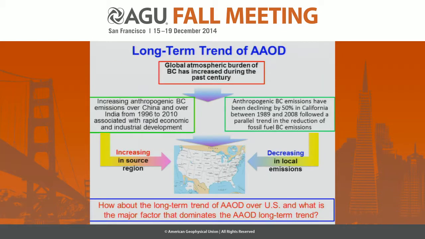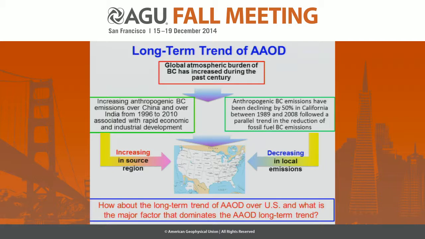Now, the above result is based on a short-term period, like 1 month. And we know that the long-term trend of black carbon is also very important to understand climate change. But before constraining this long-term trend, we should have some basic idea of the long-term trend of AAOD. In the past century, the global atmospheric burden of black carbon has increased, especially over Asia with the rapid economic and industrial development. The anthropogenic black carbon emission increased significantly.